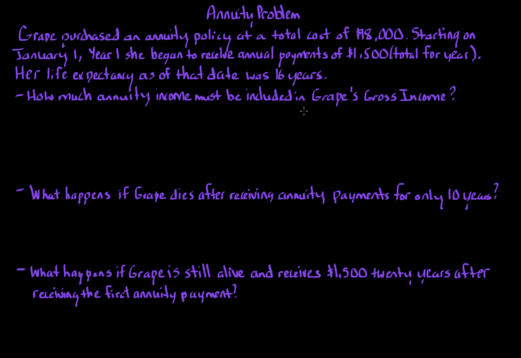Hello, in this video we'll talk about annuities and we'll focus our discussion through an annuity problem. Grape purchased an annuity policy at a total cost of $18,000. This is the amount that Grape actually paid for the policy.